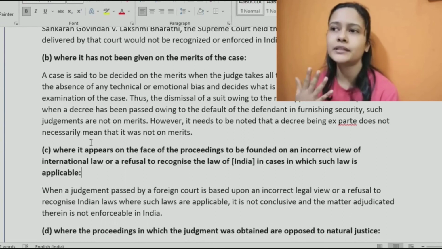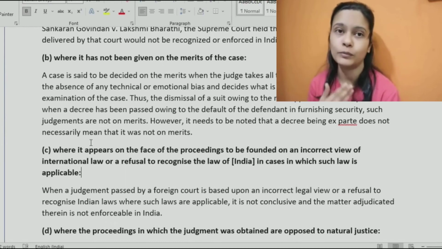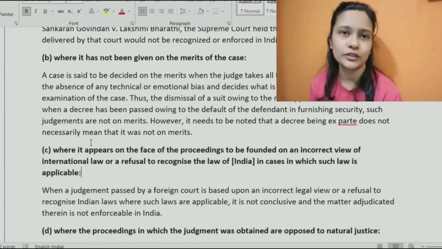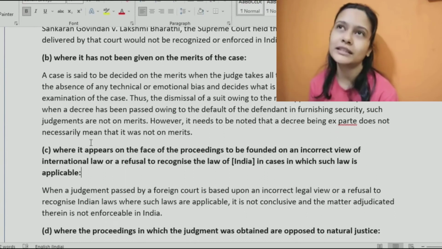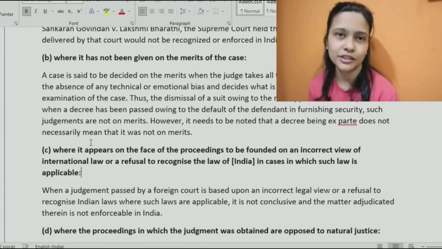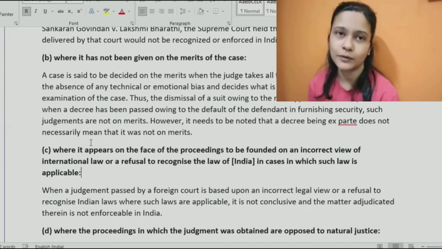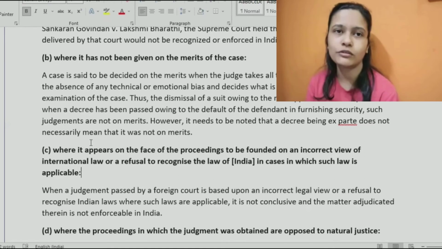There, the question is which country's laws to follow, because it may be India providing a service to a US client. In that case, in the agreement itself, they would write that in case there is a dispute, they would decide the matter based on this country's laws or that country's laws, or through arbitration. If they have mentioned that they would accept whatever the US court says, then whatever the US court decides also becomes a foreign judgment, which can be enforced in India as well. So there may be multiple situations wherein this happens.